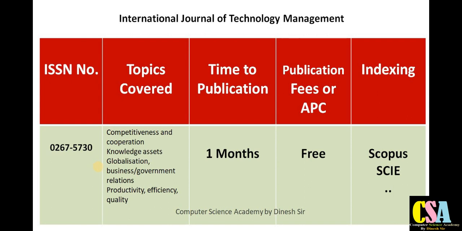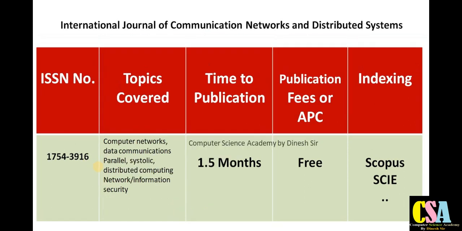The main important thing about this journal is that your research paper will get published within a month. So this is a very rapid publication journal, and there is no publication charge, no APC. Free of cost you can publish your research paper in the Scopus Index Journal and SCI Index Journal.